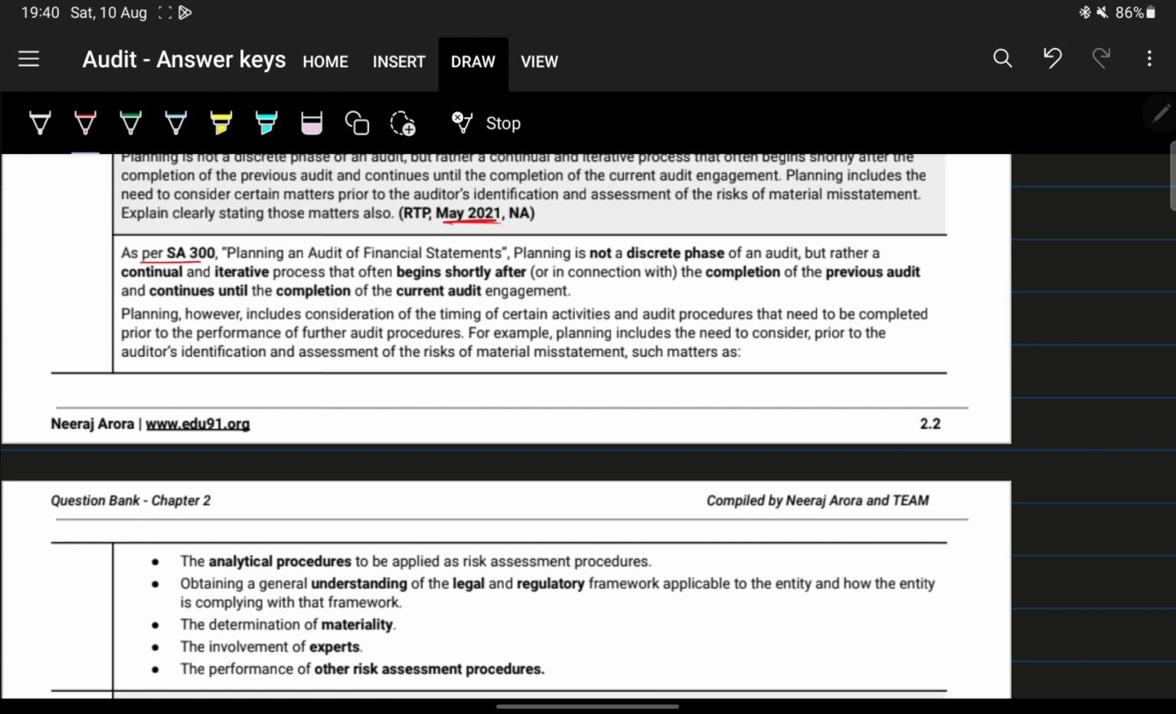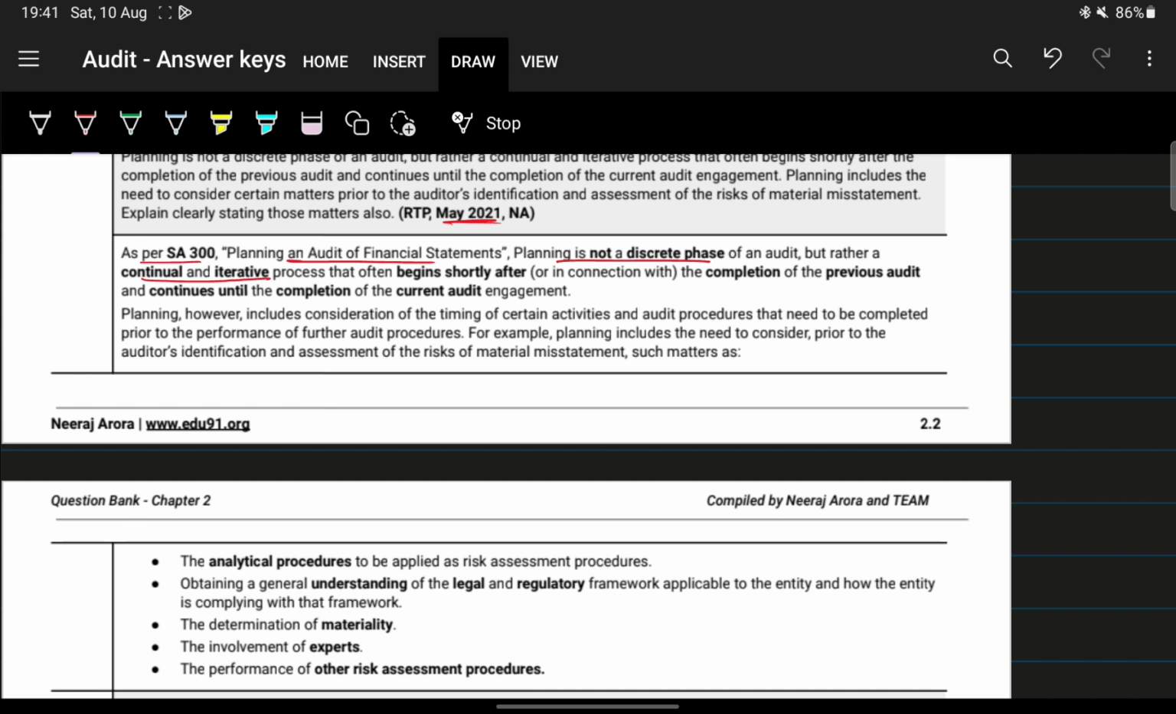As per SA 300, planning of audit of financial statements. SA 300 is planning of audit of financial statements, right? Next, planning is not a discrete phase of an audit, but rather a continual and iterative process. Same thing we had learned there, right? It is not a discrete phase. It is a continual and iterative process. What does that mean? It means that it begins shortly after the conclusion of the previous audit, and continues till the completion of the current audit.